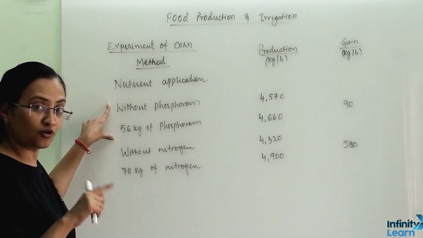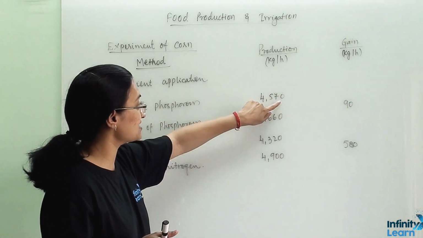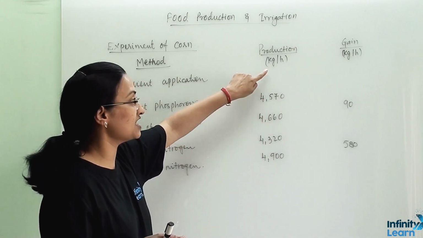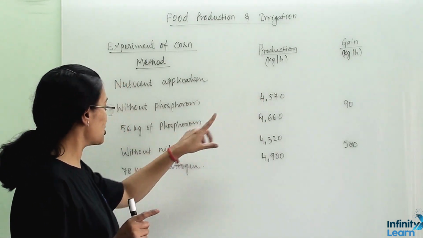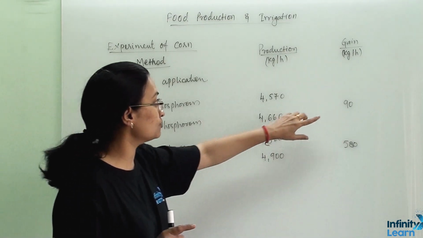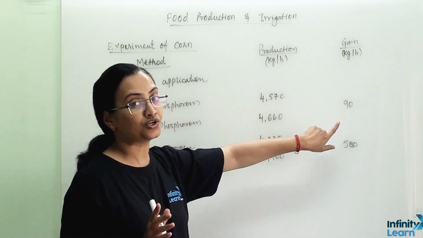Now let us see the effect of another important factor, and that is nutrient application. So with phosphorus and without phosphorus, the difference was 4570 kg per hectare to 4660 kg per hectare. So with the application of 56 kg of phosphorus into the field, we can gain 90 kg per hectare more corn yield.